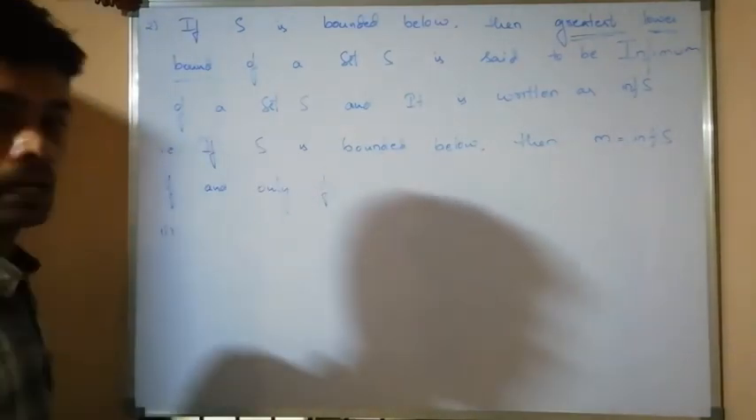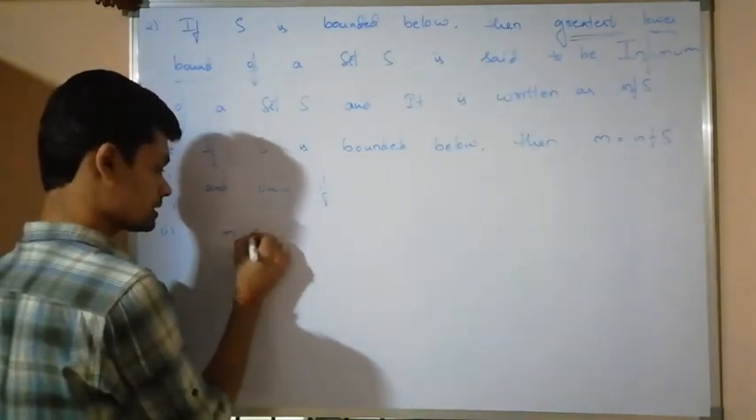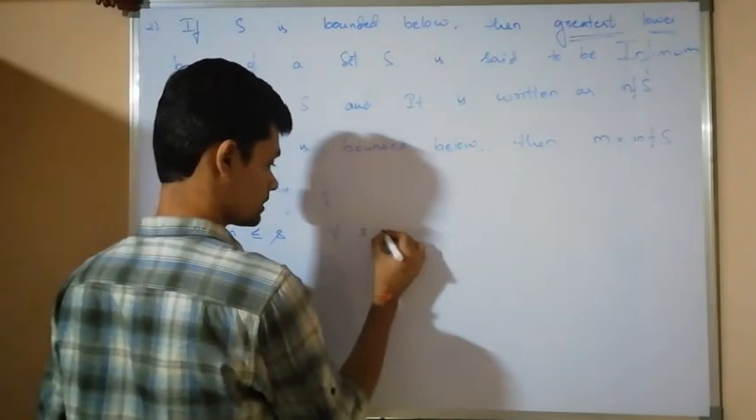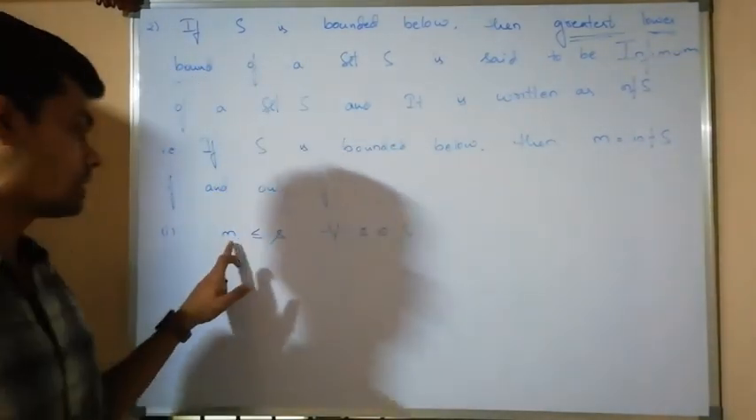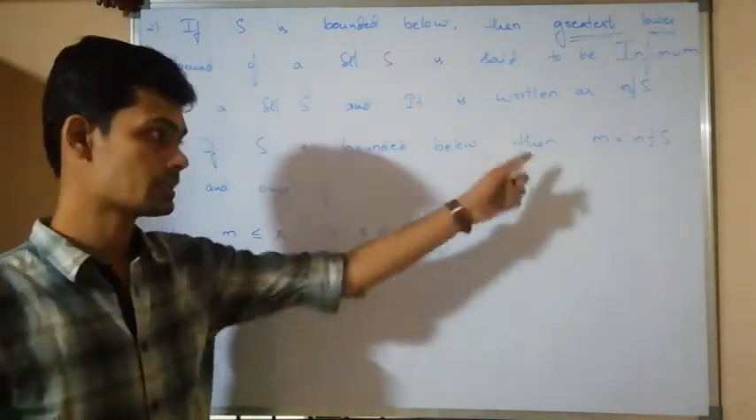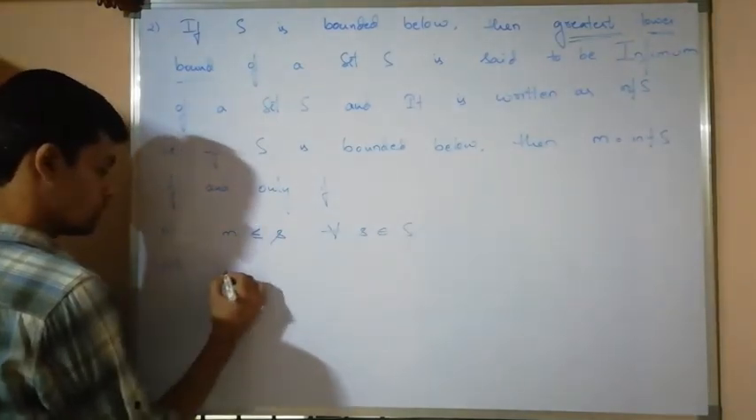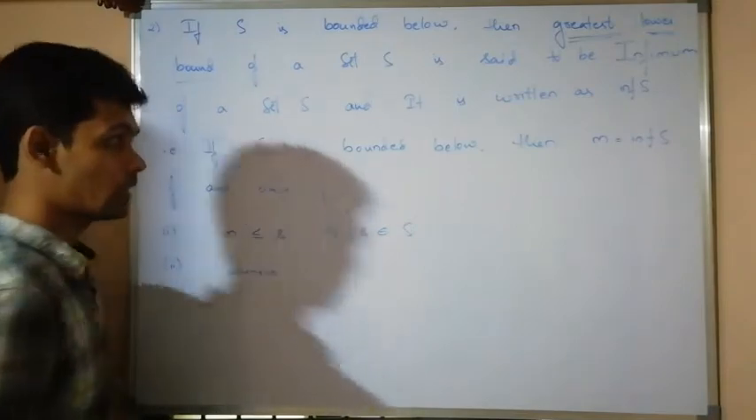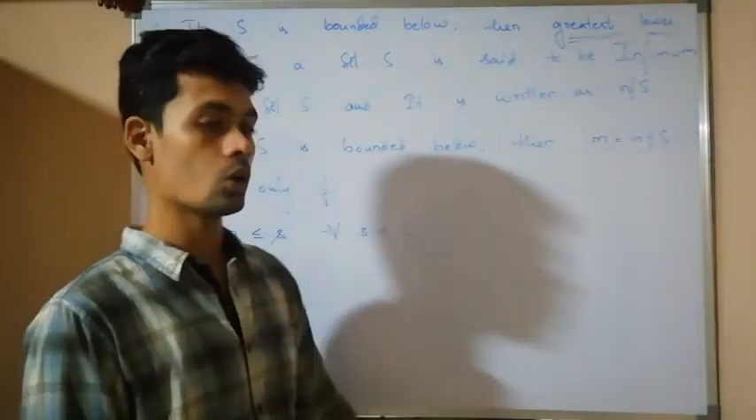So if and only if, first one, it should be a lower bound, means small m is less than or equal to s for all s belongs to S. If all the elements are greater than or equal to m, then I can say that m is a lower bound. Now second one, whenever, now I have to say that it is the greatest among all the lower bounds.